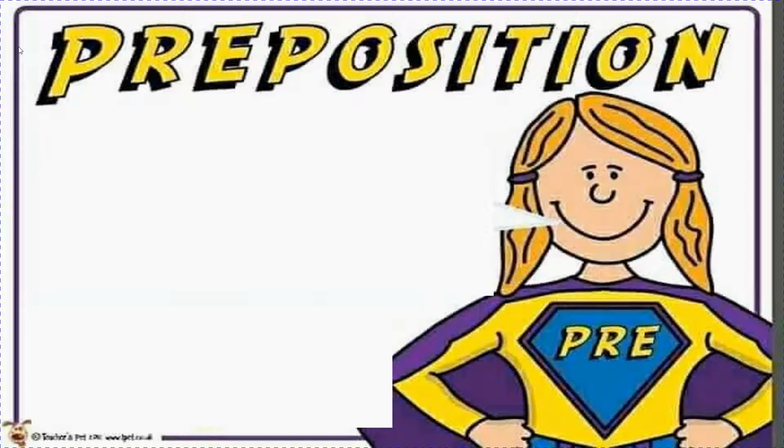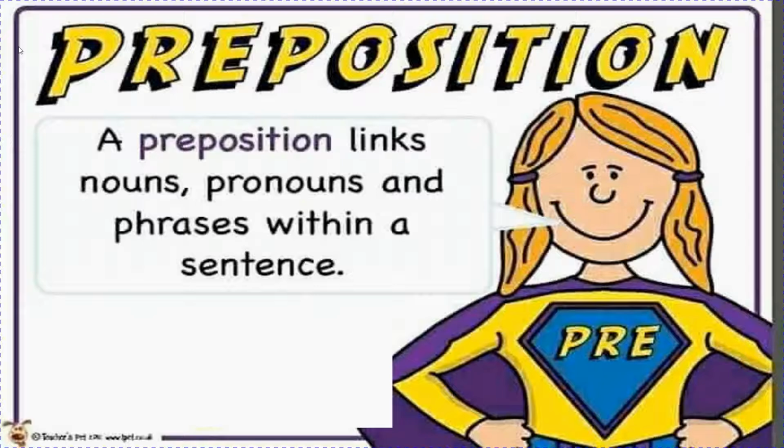Fine. So when these words are known as prepositions, a preposition links nouns, pronouns and phrases within a sentence. A preposition shows a relation between a noun or pronoun and some other words in a sentence. Like when we talked about cat and table, cat is a noun. Suppose I am saying, the cat is sitting on the table.